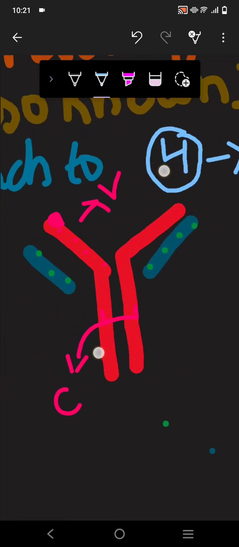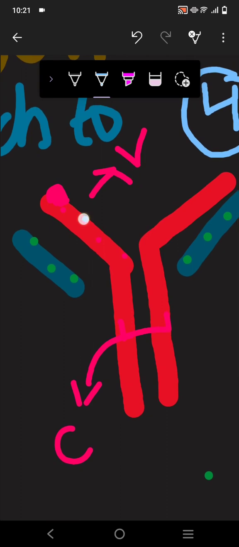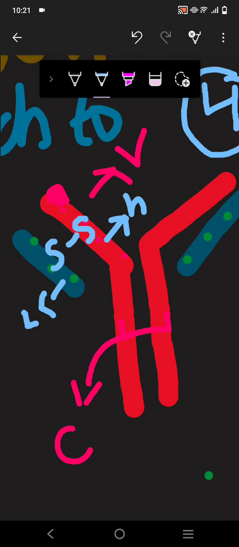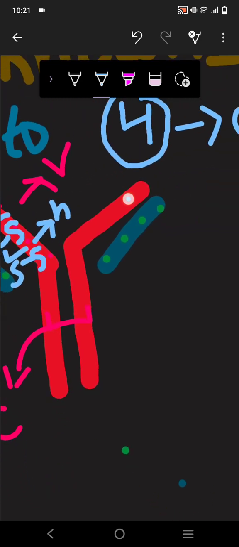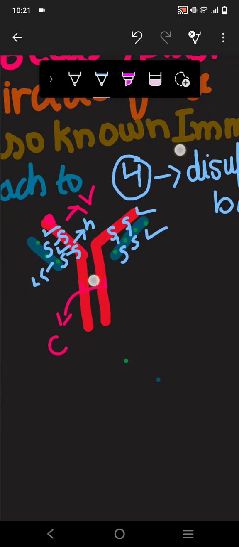Disulfide bond means one sulfur will be on the heavy chain. This is the heavy chain, this is the light chain. So one sulfur will be on the heavy chain and another sulfur will be on the light chain. So this is 1, this is 2, and the rest will be coming here: 1, then 2, 1, 2. So these are 4 now.